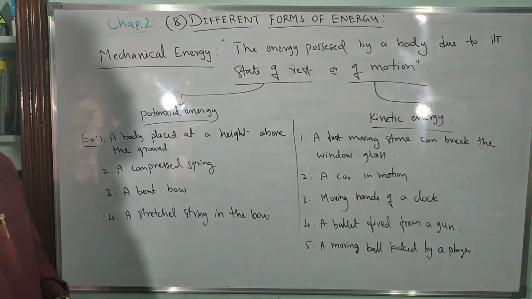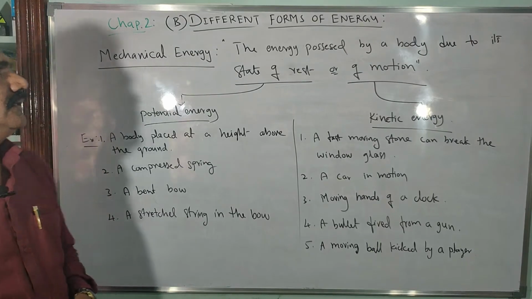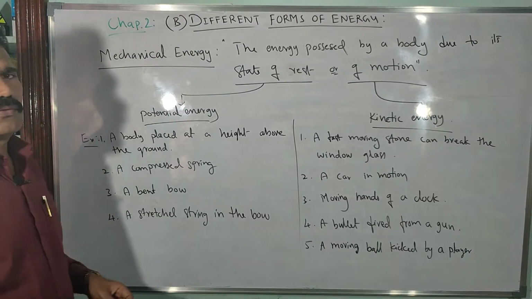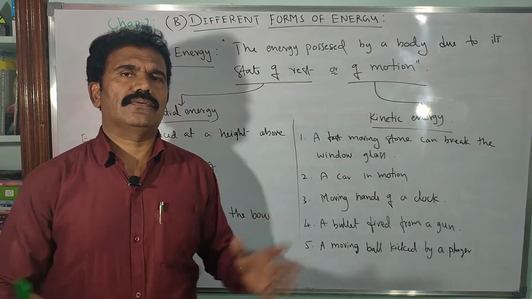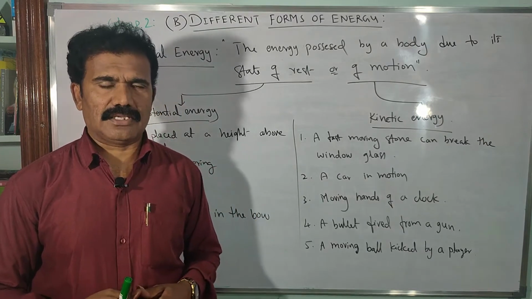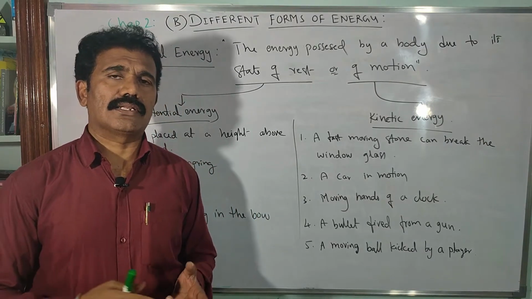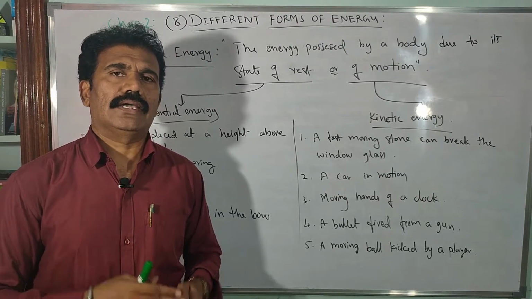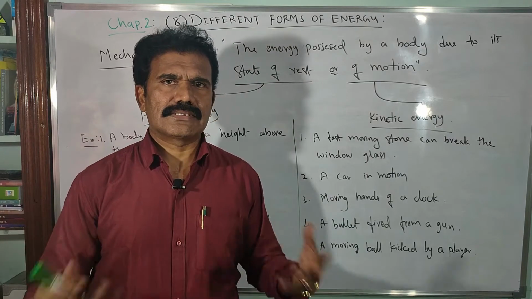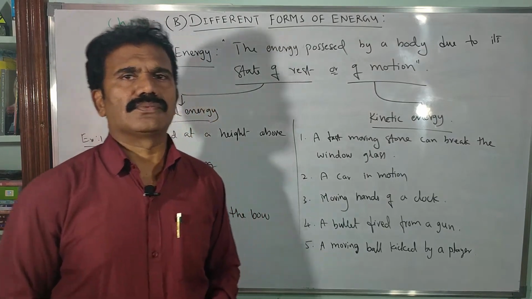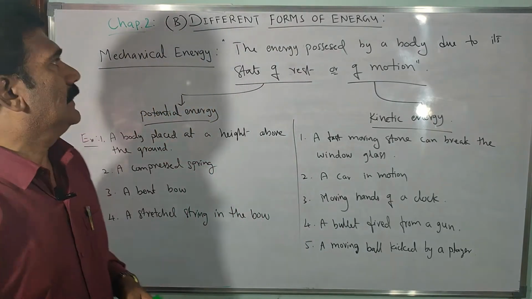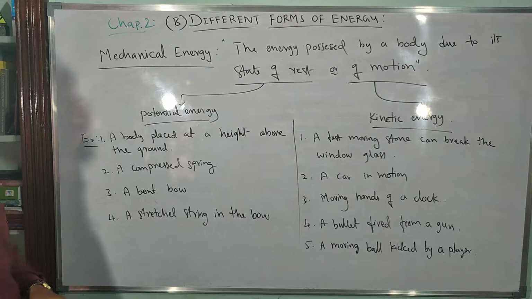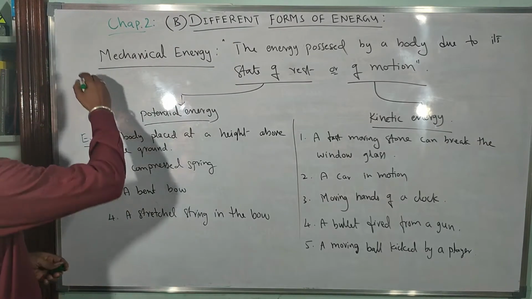Now in this video let us discuss part B of the second chapter, that is different forms of energy. Various types of energies we can see in nature, like mechanical energy, solar energy, wind energy, sound energy, light energy, electrical energy, etc. So let us discuss these different forms of energies one by one. Let us consider first what is mechanical energy.